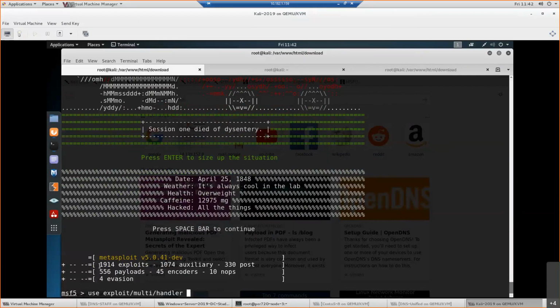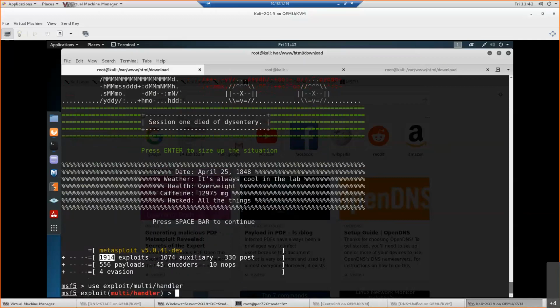As I told you, more than 2000 exploits. I'm using an old version, so these many exploits are there, 1900, but in later versions, more than 2000 exploits are available for this Metasploit. So one exploit I'm using, and then I'll use this payload, right? Android, and then meterpreter. Sorry, I'll use Windows because I'm creating Windows malware, not Android malware. I've created Windows malware. Windows, and then meterpreter, and I'll say reverse TCP, right?